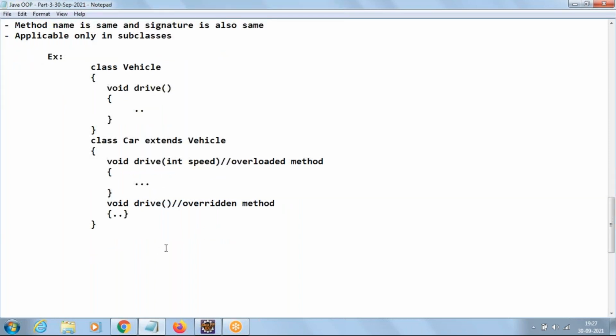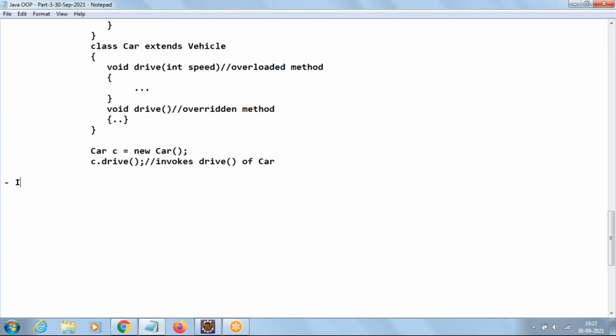Now, a very important point. If you create an object of Car, and by using the Car object you call the method drive, then which drive method will it invoke? Will it invoke the Vehicle class drive method or the drive method present in Car? By default, Car. Always subclass objects, always remember, for overridden methods. So it invokes the drive method of Car.